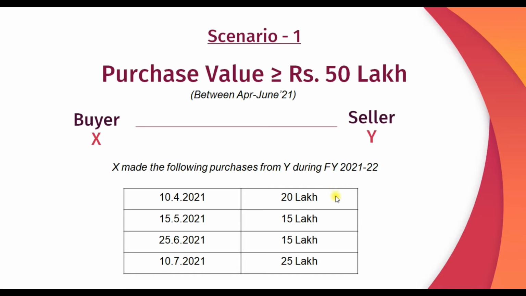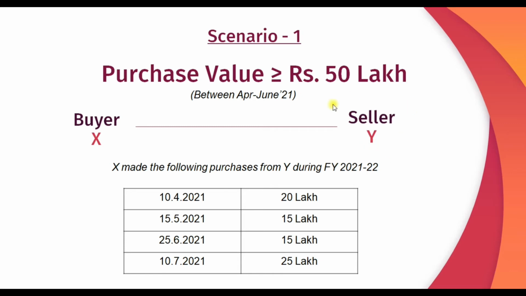And if you observe closely, the value of purchases done by X before June 2021 is 50 lakhs. So, X, while making the payment relating to this purchase, that is 25 lakhs, which is made on 10th July 2021, needs to deduct TDS at the rate of 0.1% as per Section 194Q. That means on 25 lakhs into 0.1% TDS, X needs to deduct and pay the balance amount to Y.